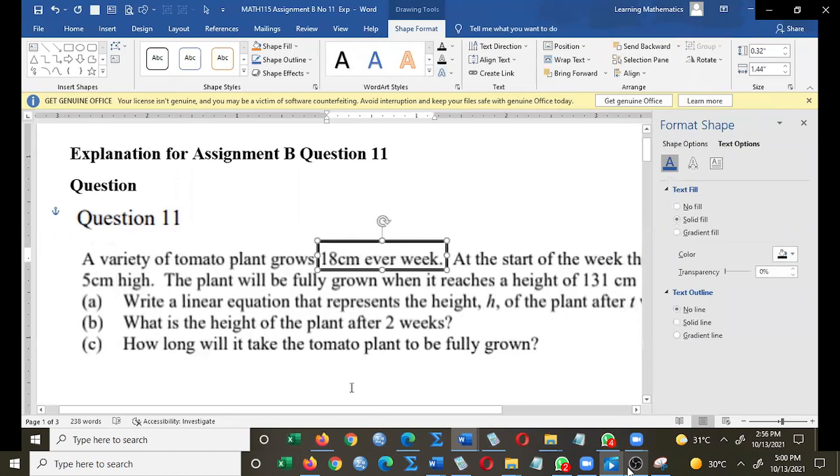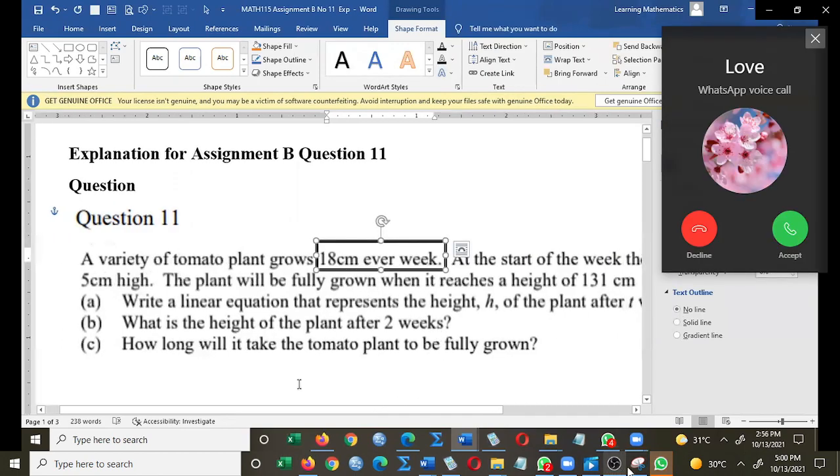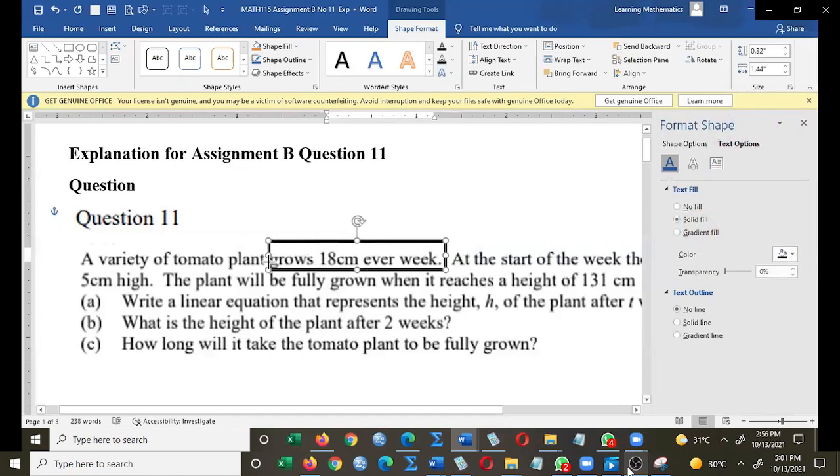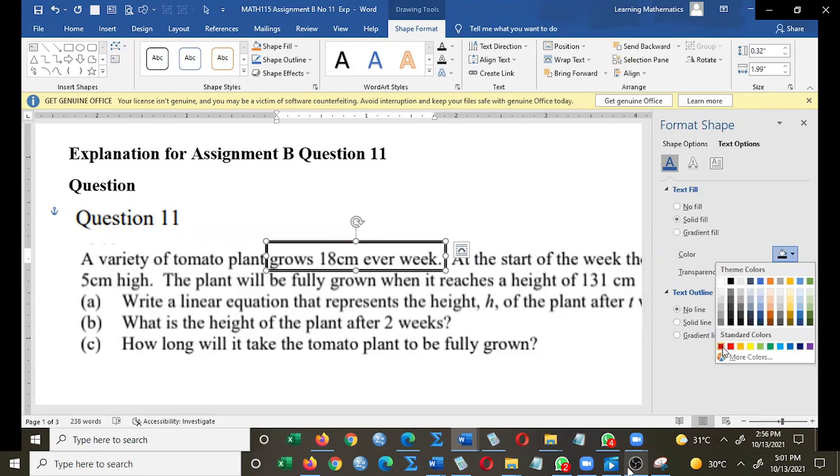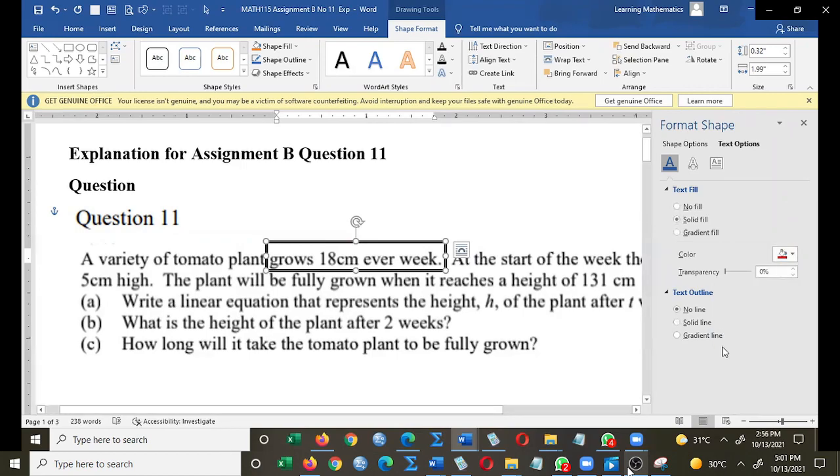Now, let's talk about that 18 centimeters every week. We know about tomato, we know about plant, we know about growing. Let's include the word grow. Can anybody comment on that very important piece of information? That grow means it's getting taller, it's increasing.